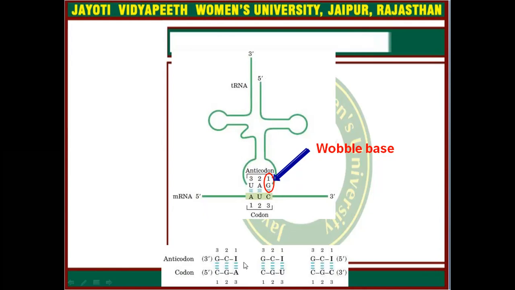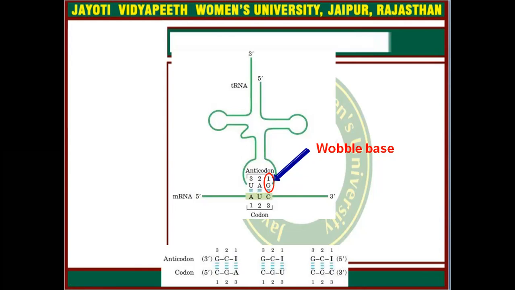That is fine. But if the codon is CGA, similarly it will have a complementary anticodon, GCI, and these are the special codes which are present in the tRNA. These are the chemical modification codes present in the tRNA. So at any one out of three positions the code can be different.